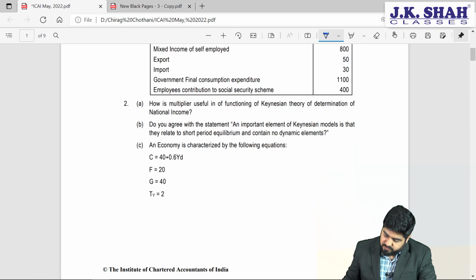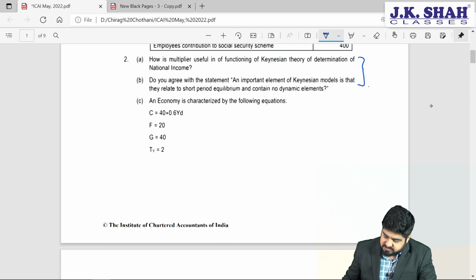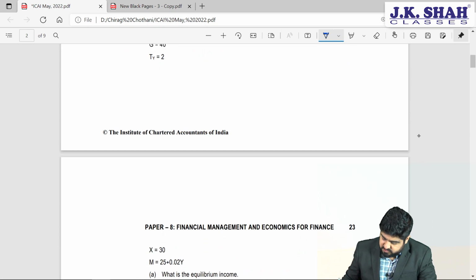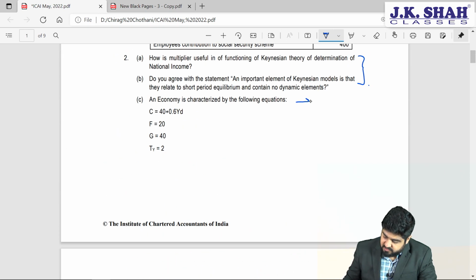Similarly, question number 2, how is multiplier? Do you agree? That means these are 2 theoretical questions. Then we have C, so this is worth 5 marks again. So here we are having 5 marks each, 2 questions in practical and rest of them are theoretical questions.